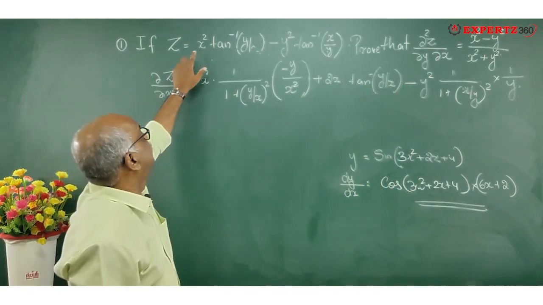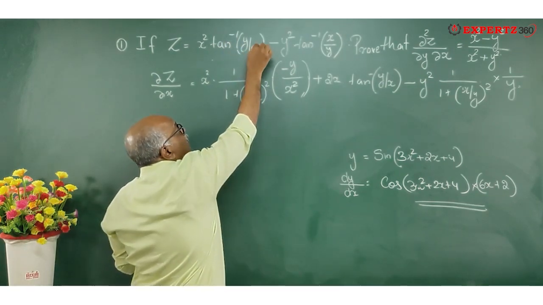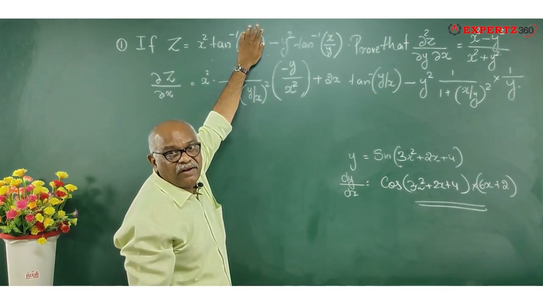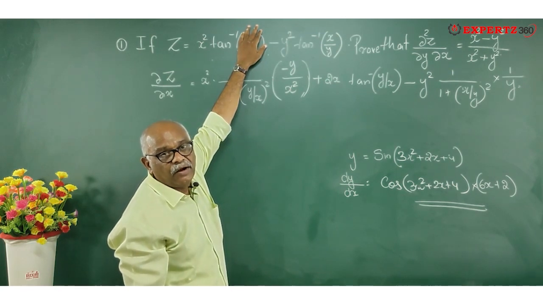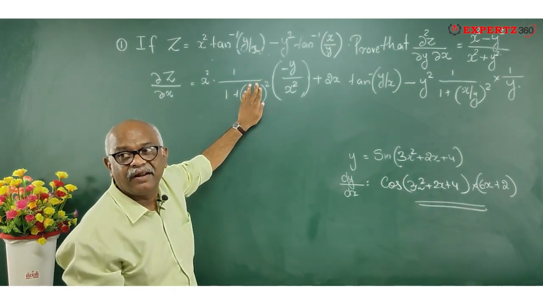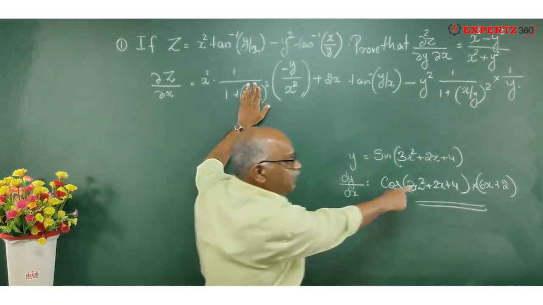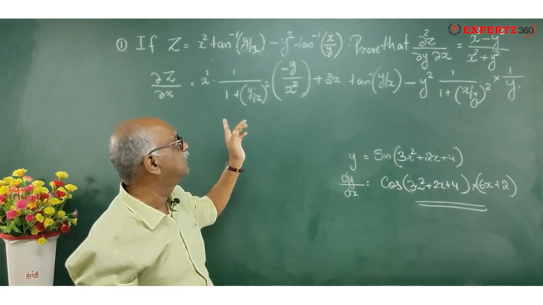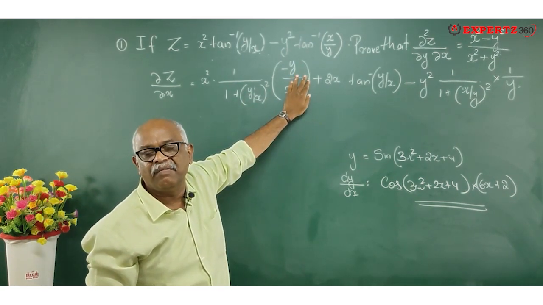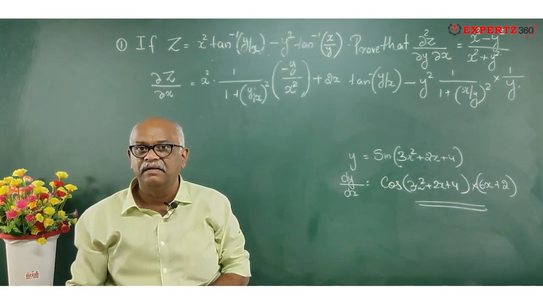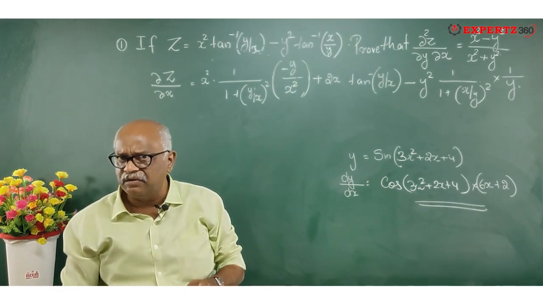See? Tan inverse of my finger. It is tan inverse x. What is the differential of tan inverse of x? 1 divided by 1 plus x square. So it is 1 divided by 1 plus my finger the whole square. Now what did I do over here? I differentiated my fingers. Now differentiate my finger. It is y by x. Y is a constant, so it is 1 by x, so it is minus y by x square. The differential of my finger is minus y divided by x square. Are you clear with that? Shall I go for the next?